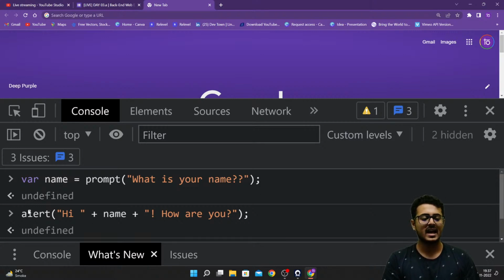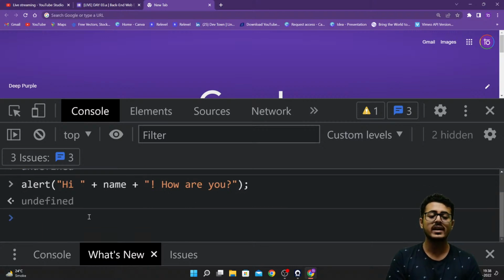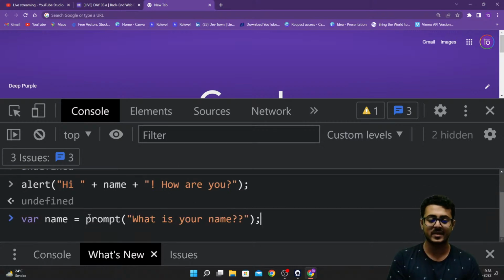Then alert, hi name, how are you? I want to execute both of the lines at the same time. I don't want to write one line of code, press enter and have it execute, then write another line and press enter again. So how can I write multiple lines of code at any point of time?